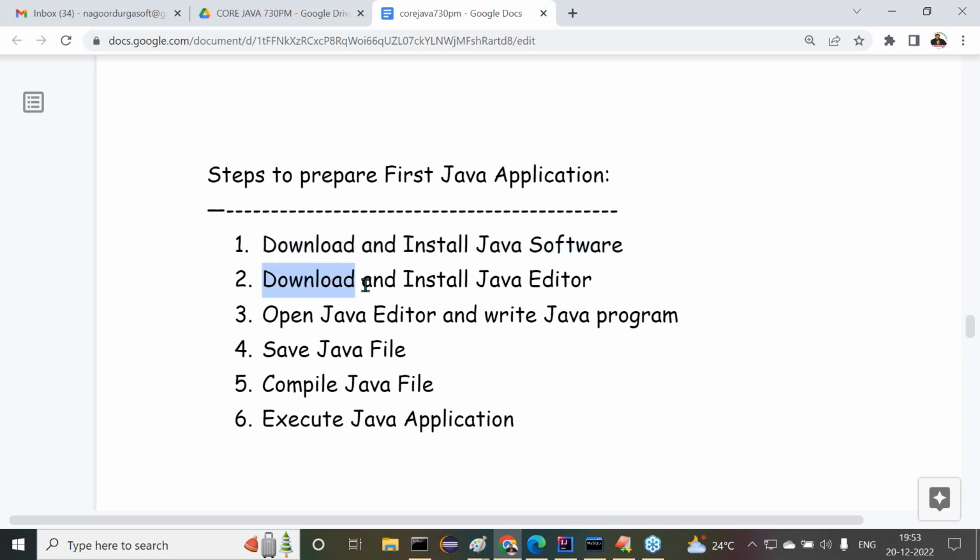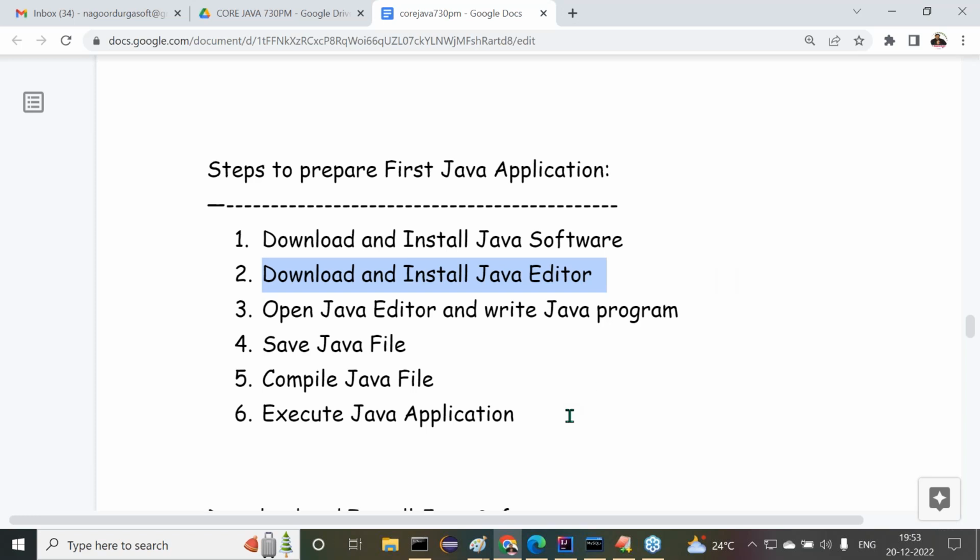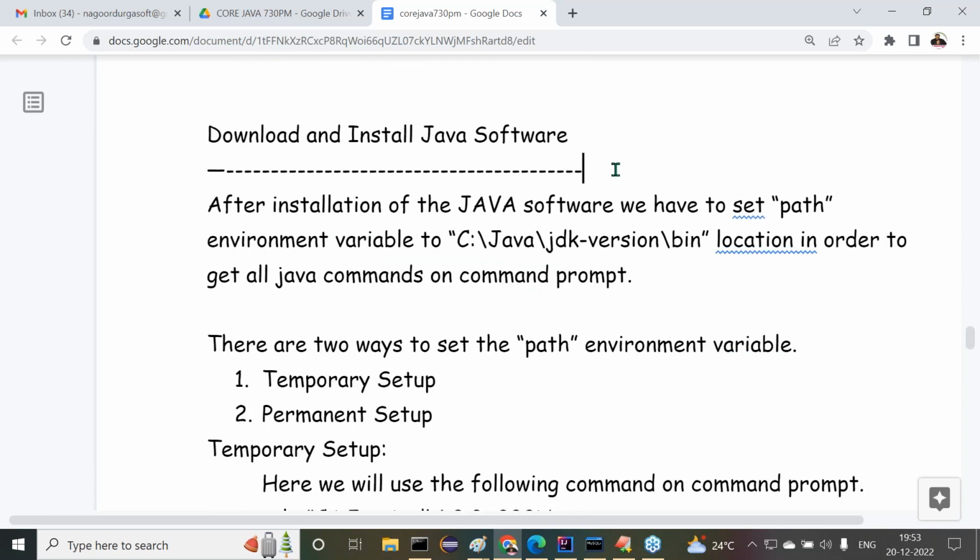But today we have to start with download and install Java editor. That we have to understand. Now let's see this one. In yesterday's class, download and installation of the Java software is nothing. Directly search in Google: Java 6 download, Java 7 download, Java 8 download. Three versions we can download. Setup files will be downloaded. If we double click on those setup files, they are automatically installed. In the installation process, we just clicked on next, next, and finally the finish button. That's enough. Automatically the software is installed.